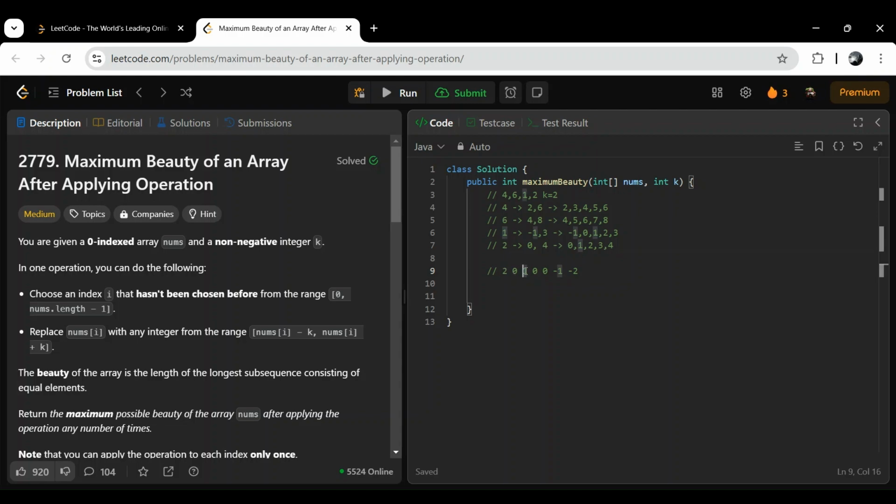For number 2, how many elements can we replace it with? 3, because this 2 plus 1 is 3. So effectively this is 1, 2 and 3. Okay, got it. For number 3, how many elements? 3, 2 plus 1 is 3. So if I see this, 3.